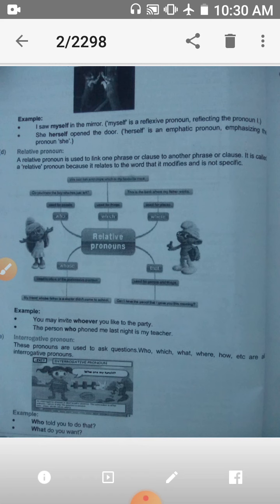Fifth one is interrogative pronoun. These pronouns are used to ask questions. Here we use the WH family. Who, which, what, where, how, etc. are all interrogative pronouns. For example, what do you want? Here at the last we have used a question mark also, and what shows interrogative pronoun.